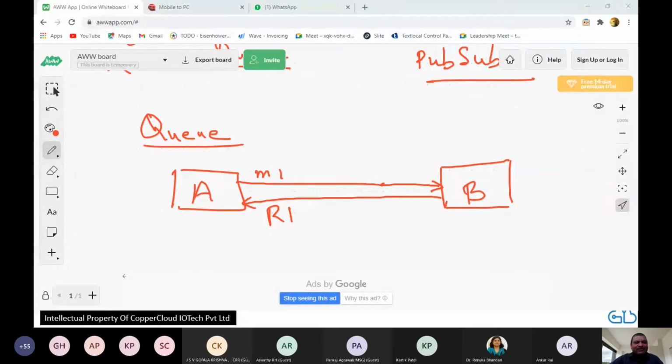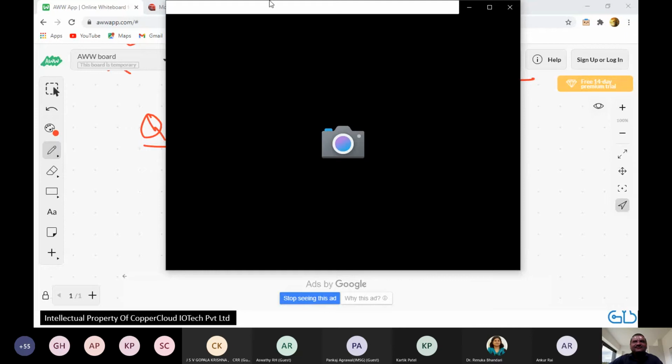Actually, in this session, I'm going to show you a camera. I'm going to show you my mobile phone. I'm going to show you the MQTT server. I'm going to show you a client. So it's going to be pretty heavy on the computer. Okay, that's my second camera coming up.